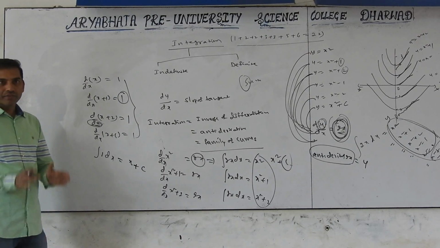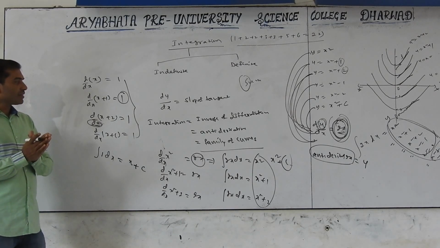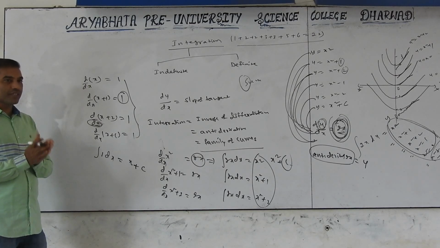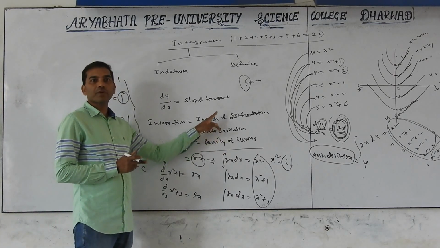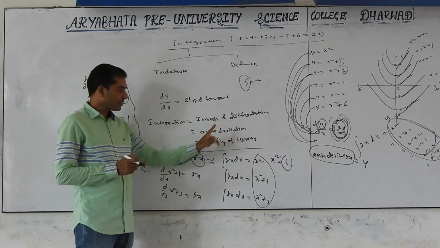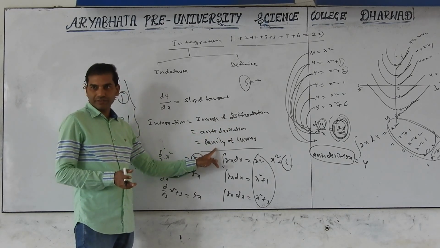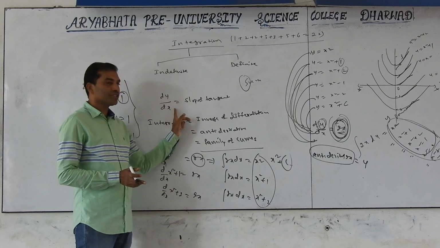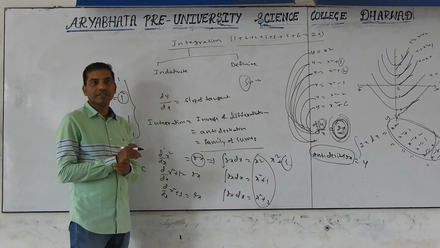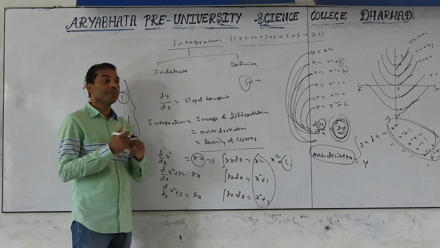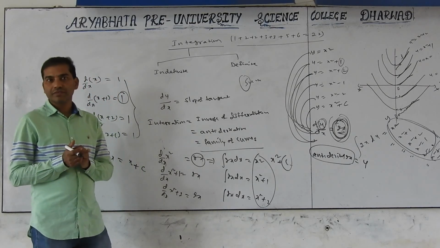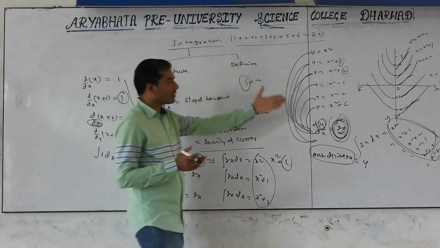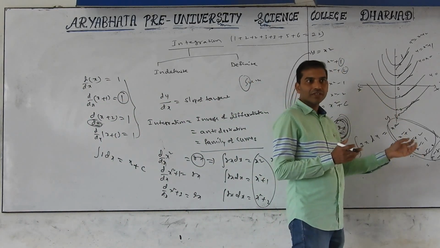Are you following? Be careful. Listen, once again I am telling, integration is nothing but antiderivative or inverse process of differentiation or family of curves. Differentiation is nothing but slope of tangent. So that's why finding the differentiation is very easy, but finding integration is very difficult, because many curves are there. So it is not easy.